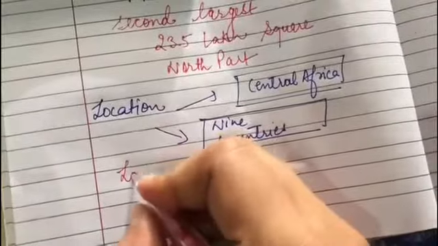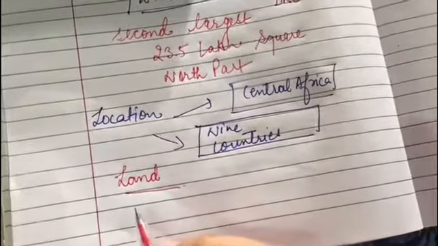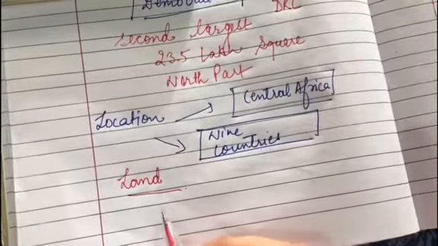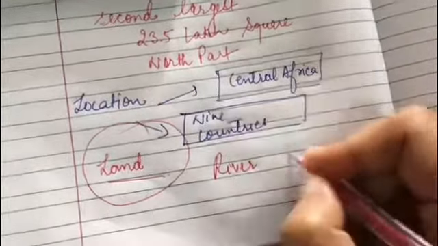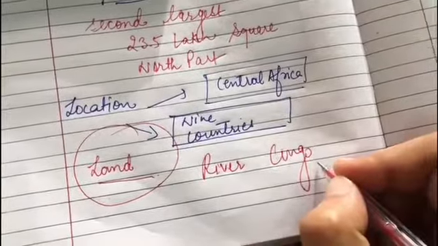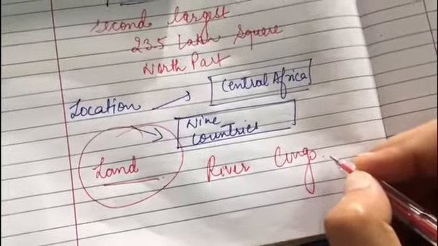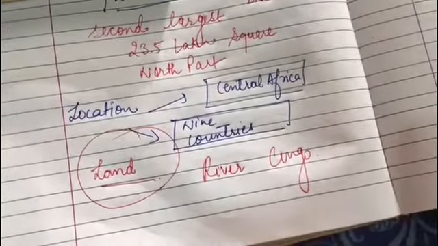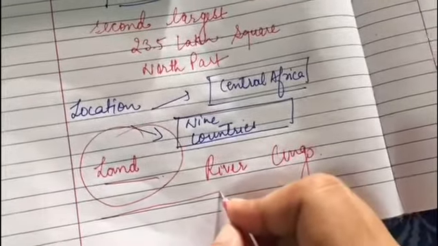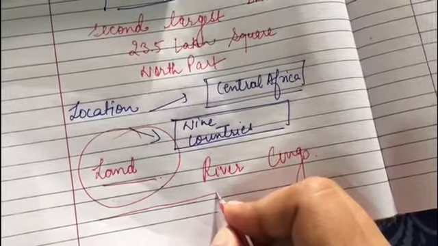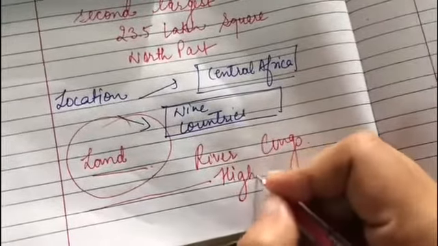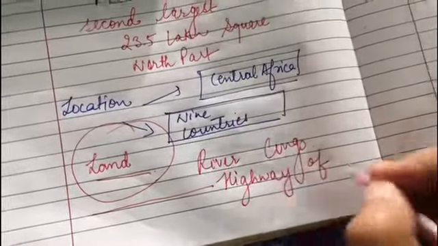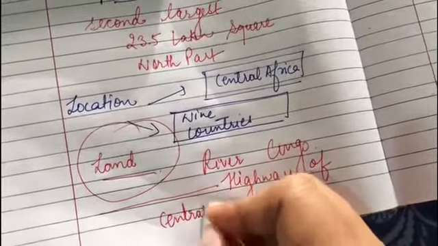Okay, so next we'll talk about the land. River Congo is the second longest river in Africa. Which river? River Congo. So this river is the second longest river in Africa, and it flows through the country. This river is known as the Highway of Central Africa.